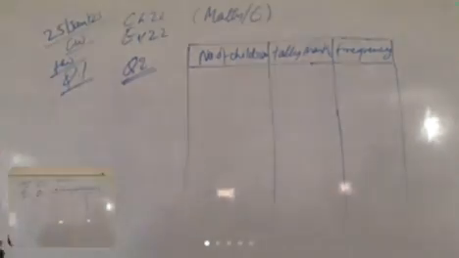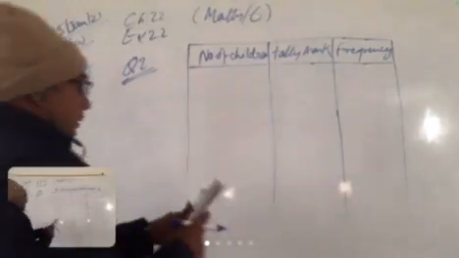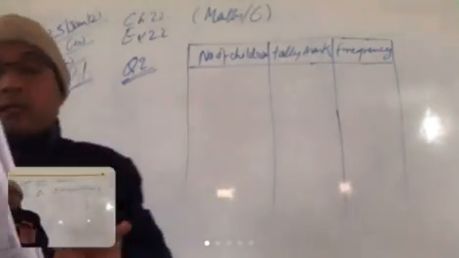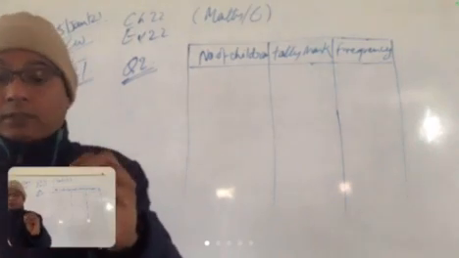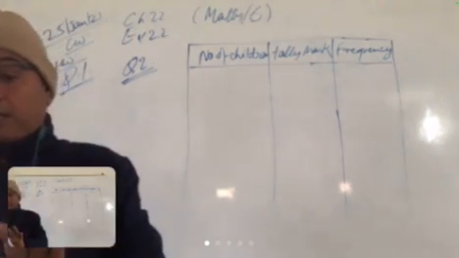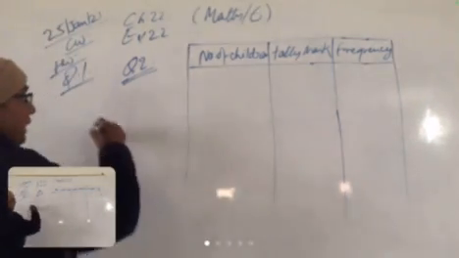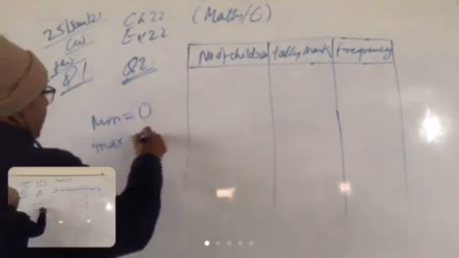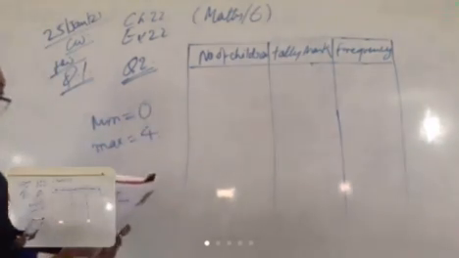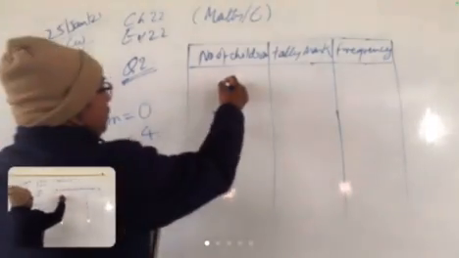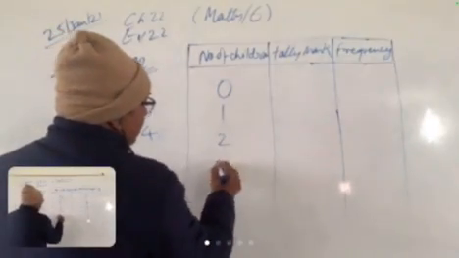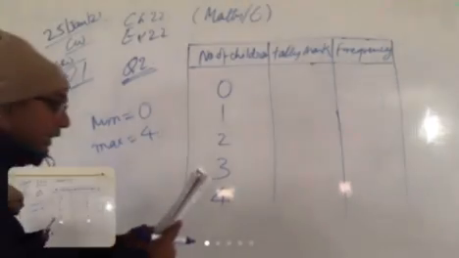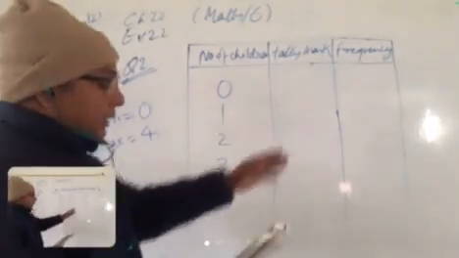Good. Now everyone must write the maximum. Please check the numbers of children. The minimum is 0. You have to check. Minimum is 0 and the maximum is, I think, 4. So you have to write 0, 1, 2, 3 and 4. Clear? And now start this with tally marks.